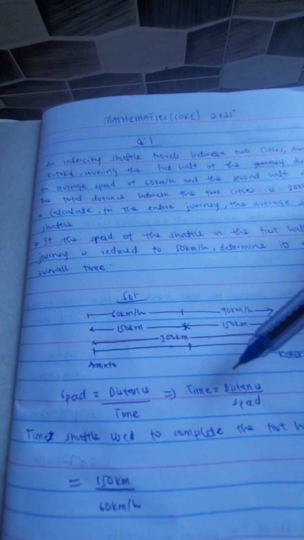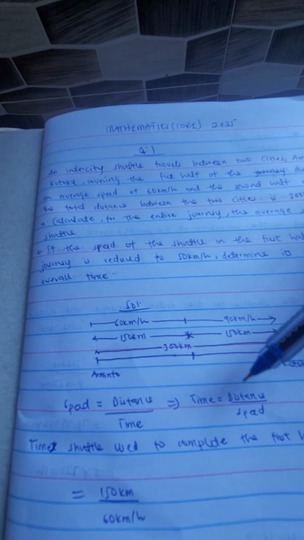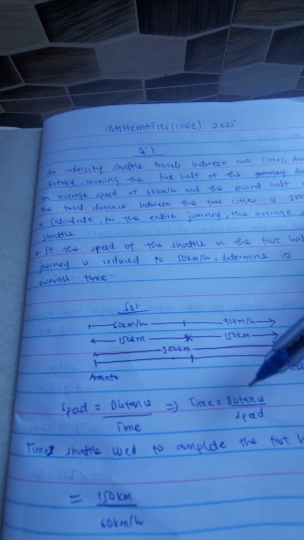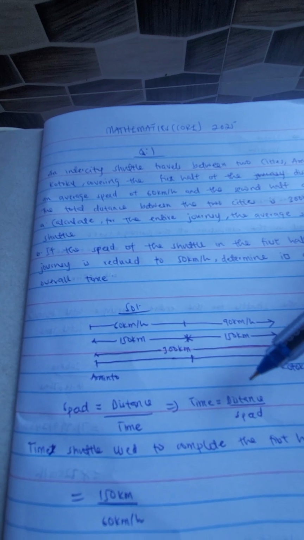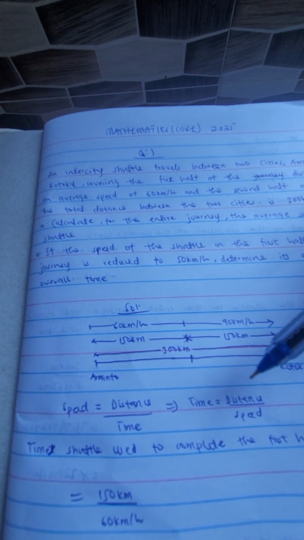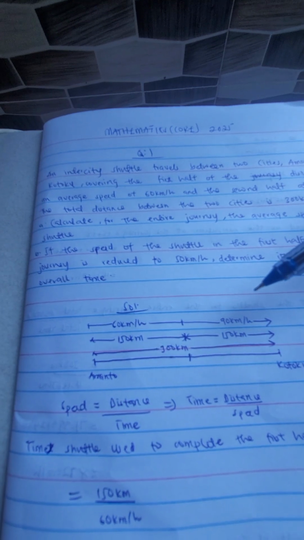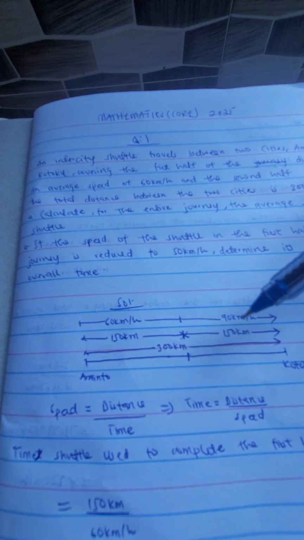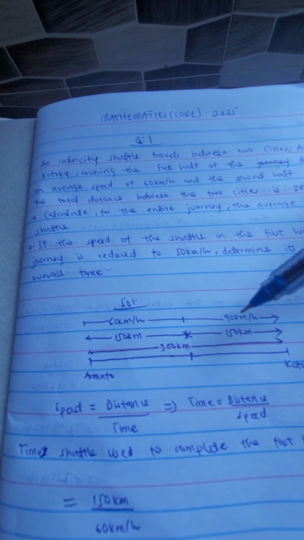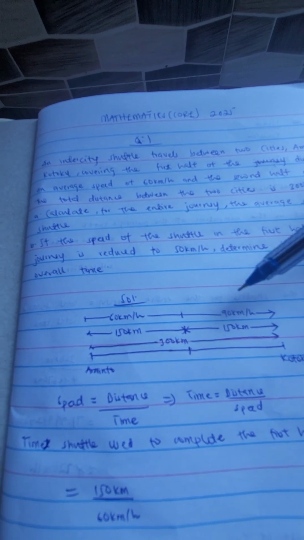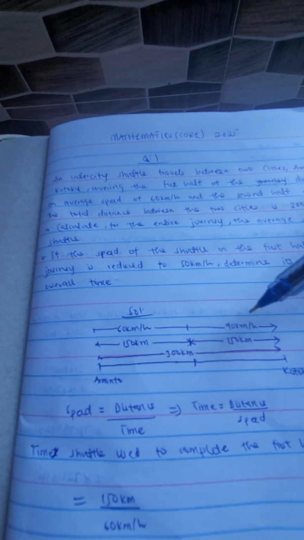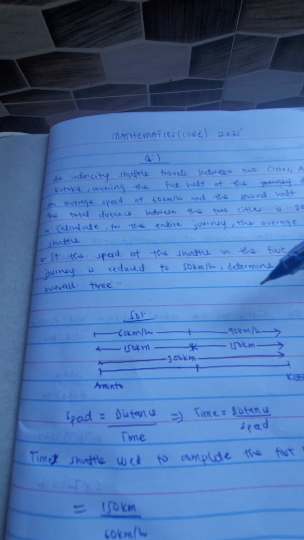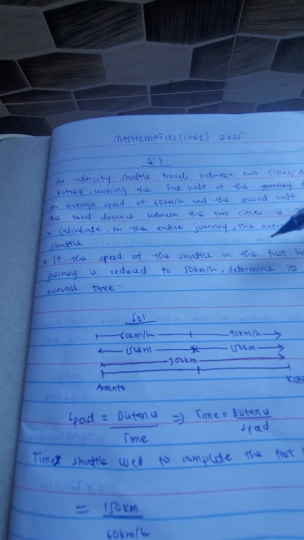Now, speed here is actually what's the name? A scalar quantity. Speed is just the rate of change of distance with respect to time. So there's a difference between speed and velocity. Velocity is a vector quantity, and speed is a scalar quantity, because velocity is the rate of change of displacement with respect to time, and speed is the rate of change of distance with respect to time.